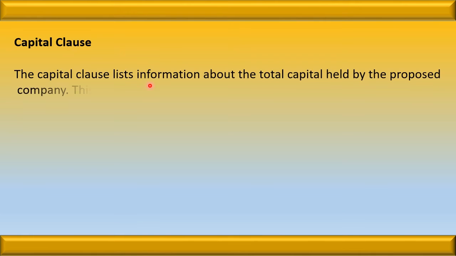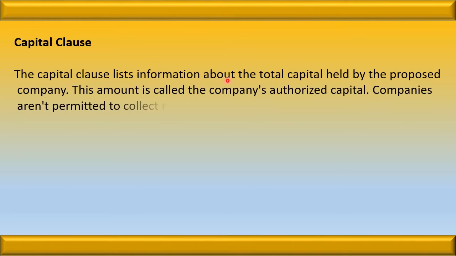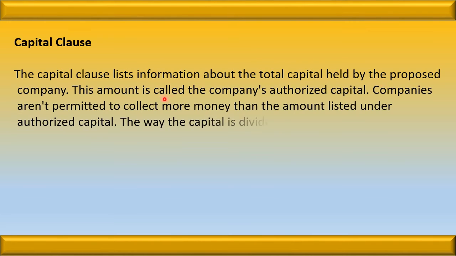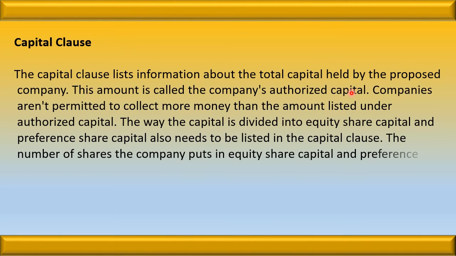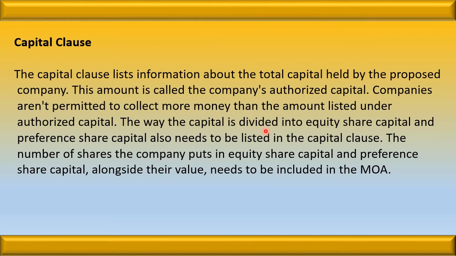The next clause is the capital clause. The capital clause lists information about the total capital held by the proposed company. This amount is called the company's authorized capital. It also tells how much money the company can raise by the issue of equity shares and how much money the company can raise by the issue of preference shares.